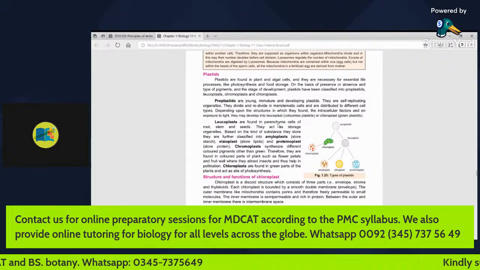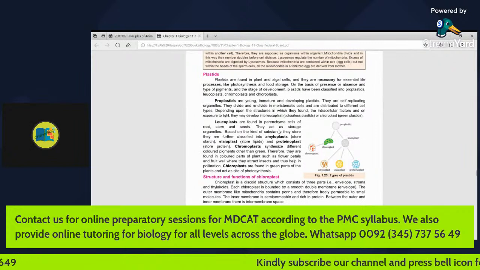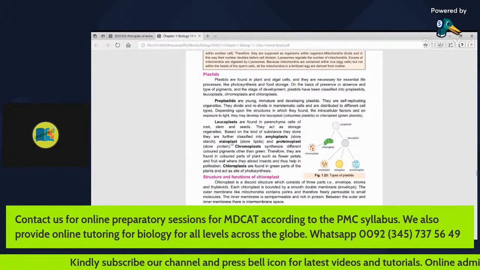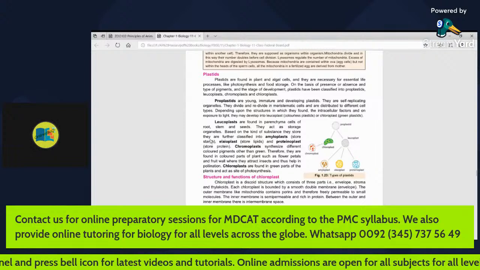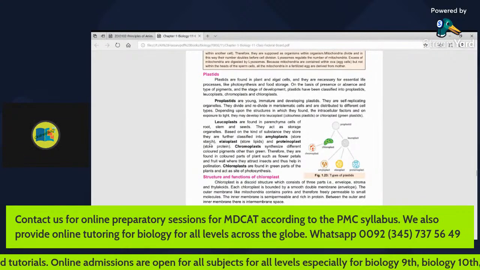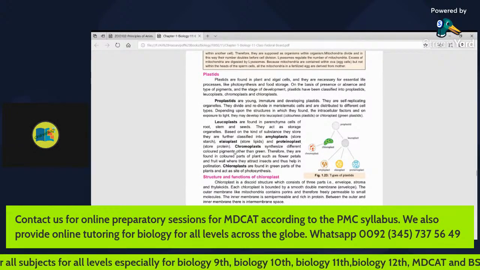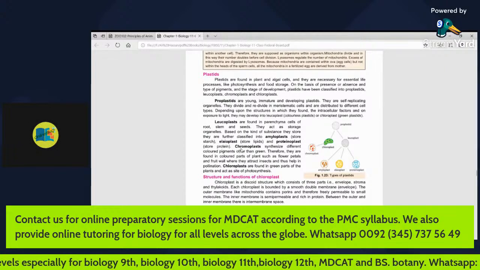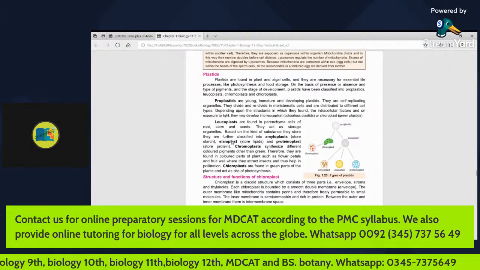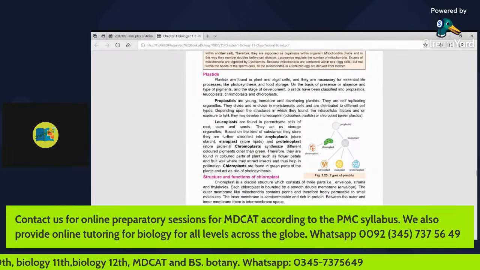Leucoplasts are found in parenchyma cells of roots, stem, and seeds. They act as storage organelles based on the kind of substances they store. They are further classified into amyloplasts, which store starch, elaioplasts that store lipids, and proteinoplasts that store proteins.